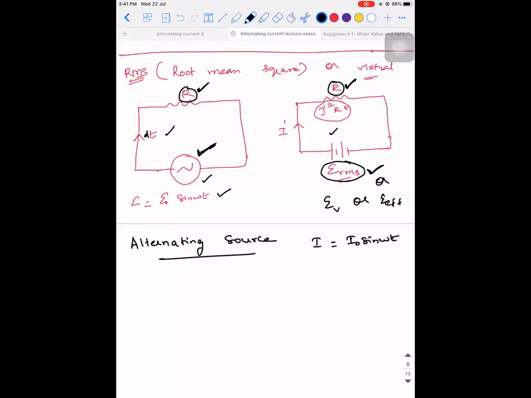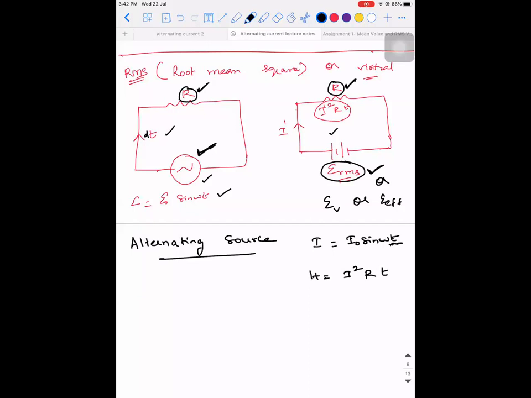Now tell me one thing: is this value of current a constant value or a varying value? Is it an instantaneous value or a constant value? Instantaneous value, because it is varying with respect to time. So what is the only formula that we know for heat across a resistor? The formula for heat across a resistor is I square R T.